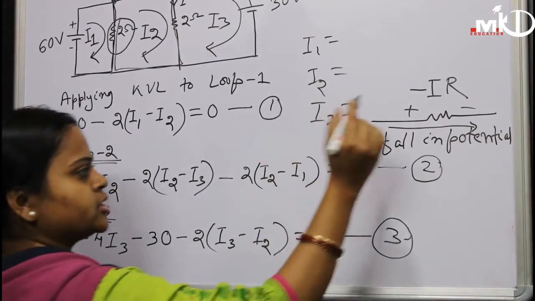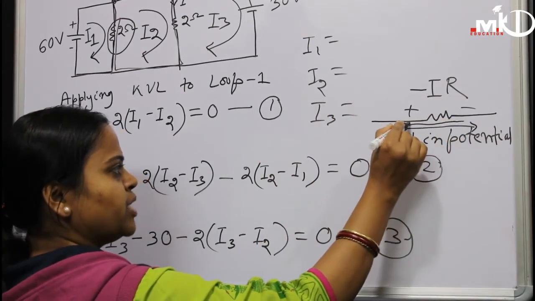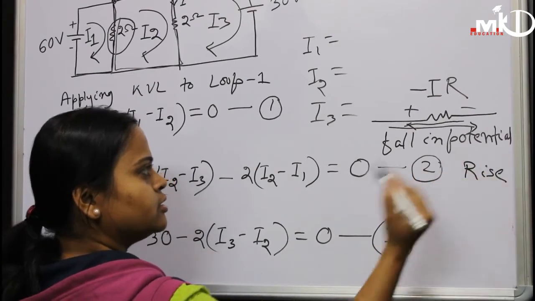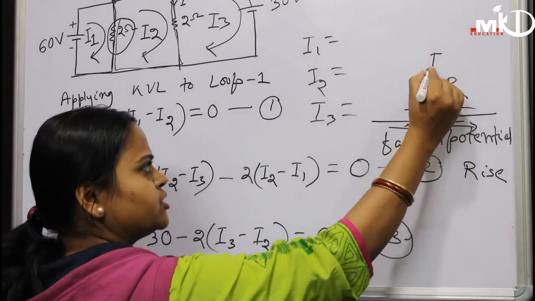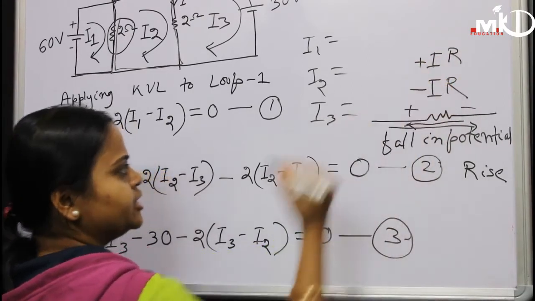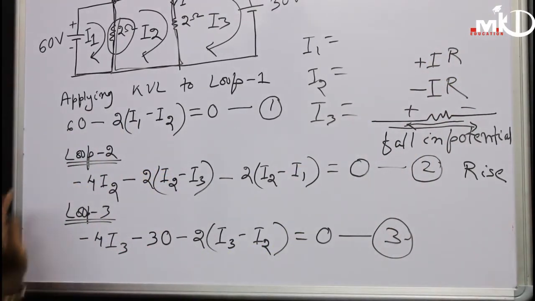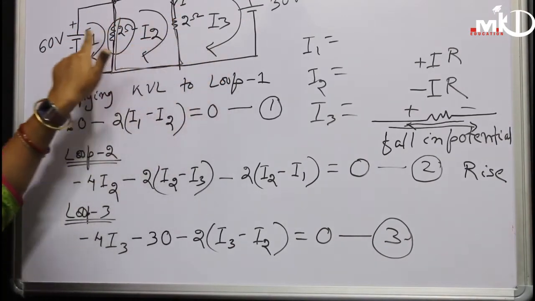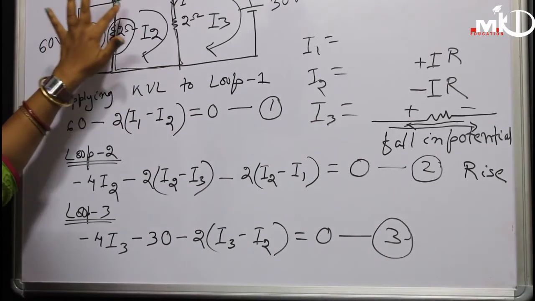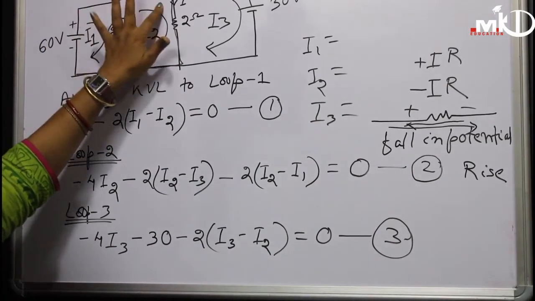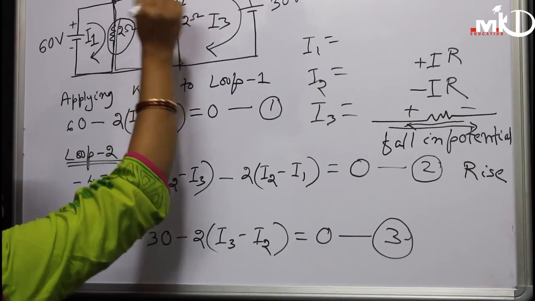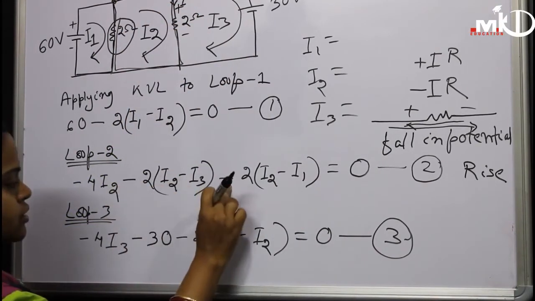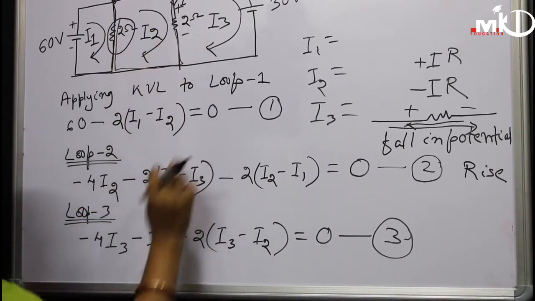But if we consider the current is flowing from minus to plus, it is rise in potential. So that's why the sign convention must be plus I into R. But here we have taken all the current directions the same, means clockwise, and we are considering all from higher to lower, plus to minus in all the cases. So that's why in all the cases we have taken the sign convention for these resistors as minus.